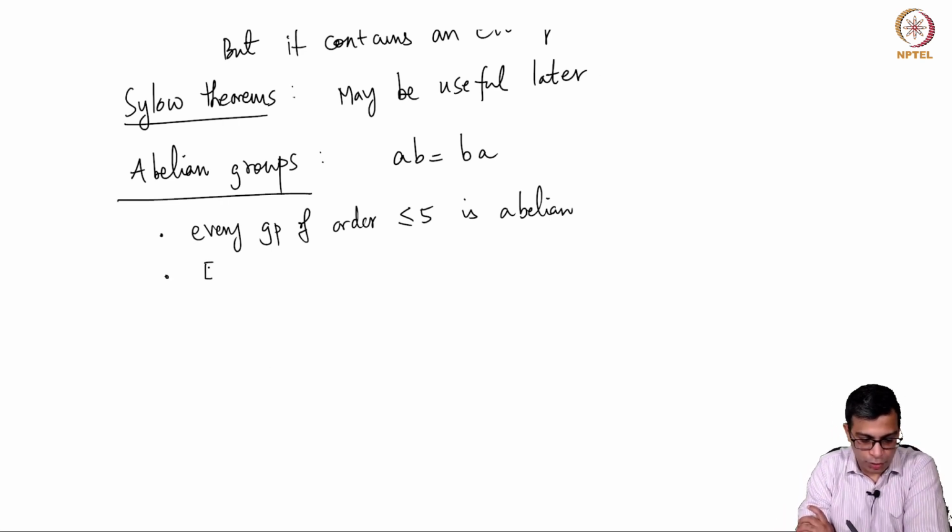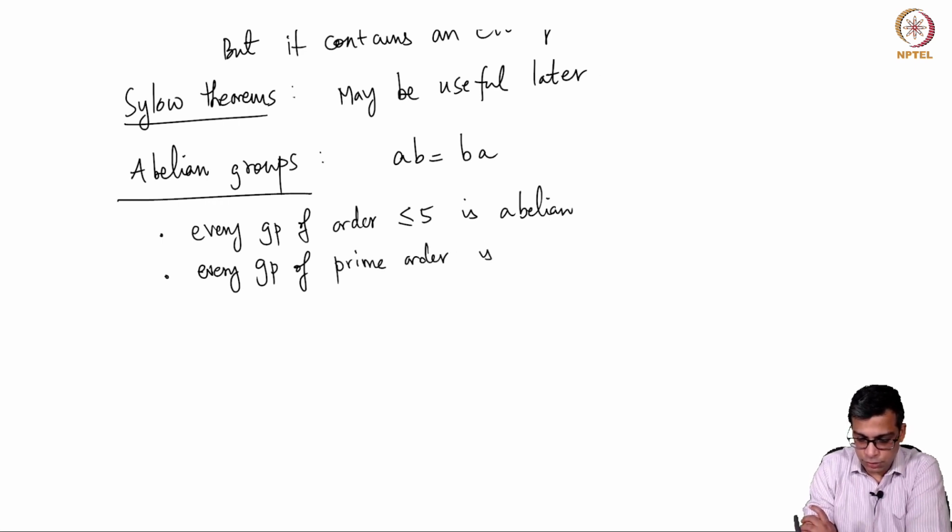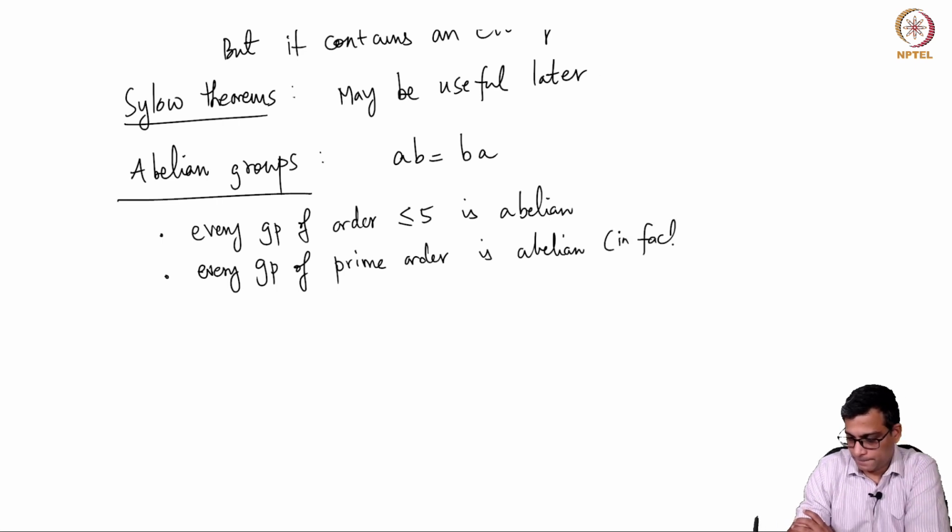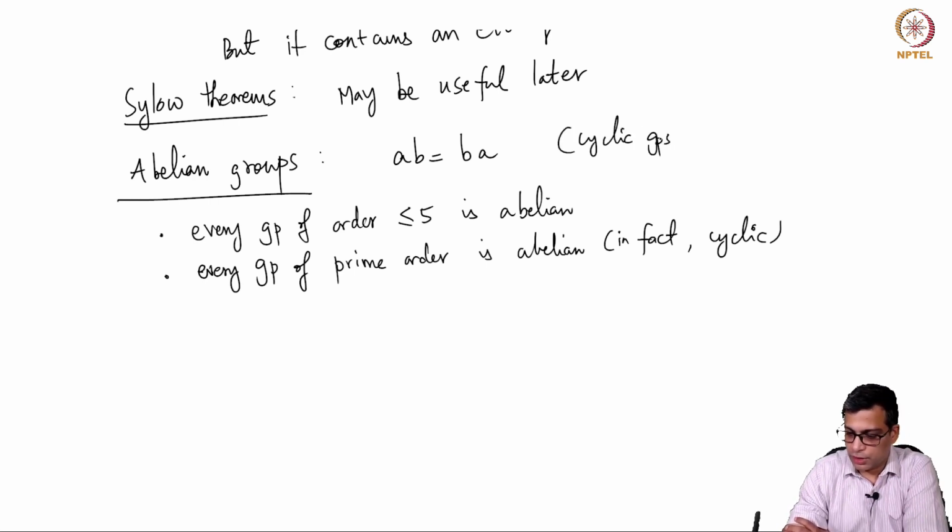Every group of prime order is abelian, in fact cyclic. Cyclic groups are abelian. So that is a trivial statement.